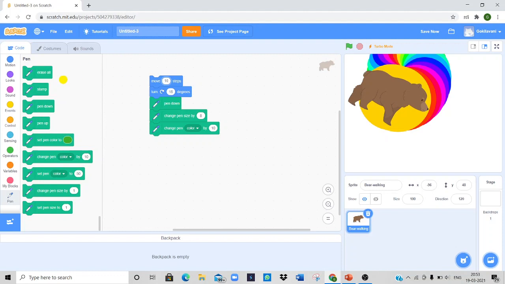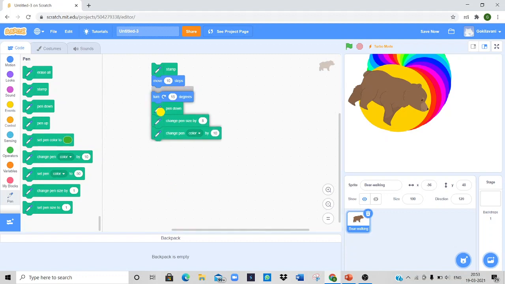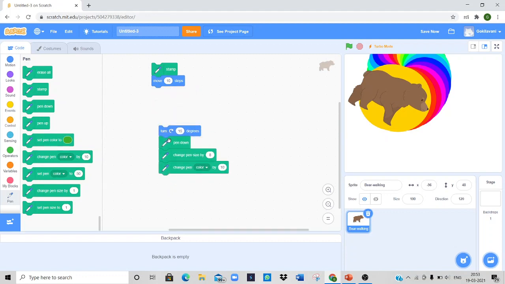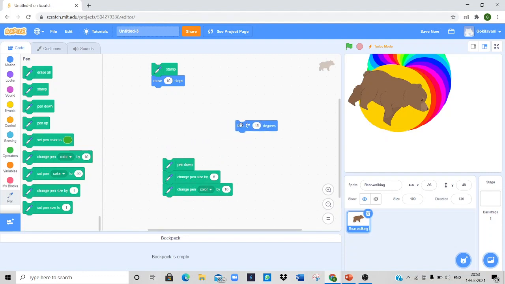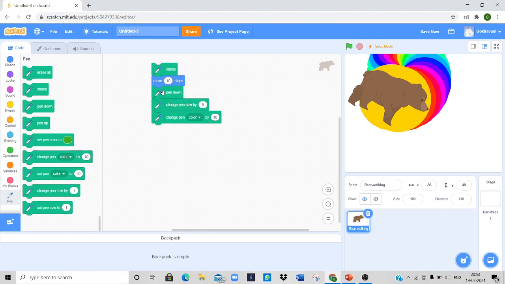Here we have to use a stamp, and we don't want this pen down or, sorry, turn block, as we are going to duplicate the sprite. Snap the blocks together onto the script area. Change the values of the blocks as given in the figure.